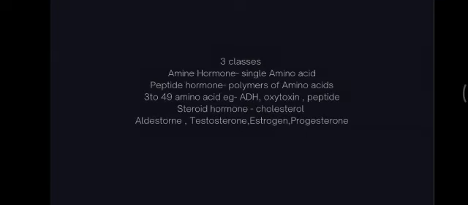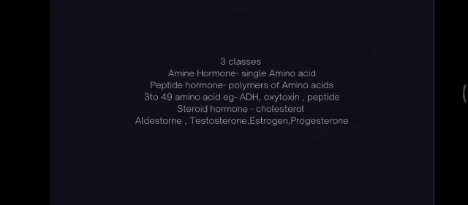And how many amino acids are included in a peptide hormone? Three to forty-nine amino acids are included. Examples given here are ADH, oxytocin, and peptides. These are the hormones that come under peptide hormones.